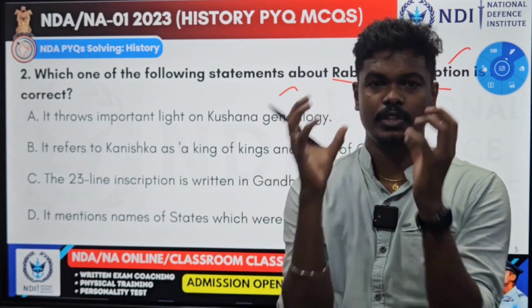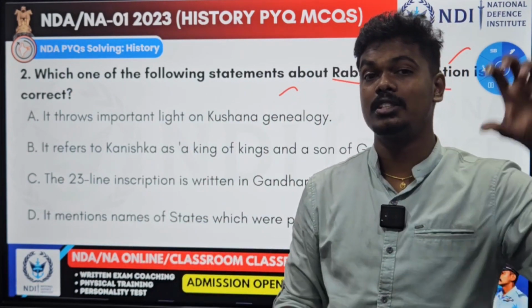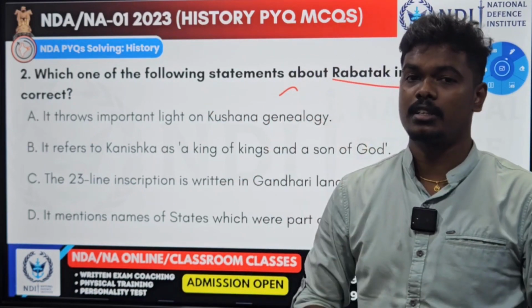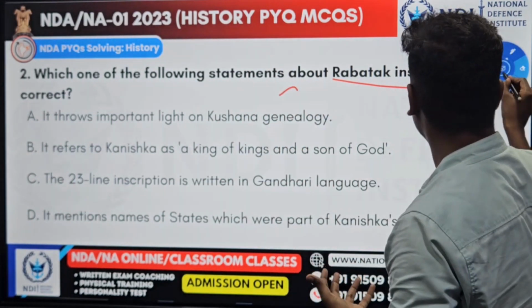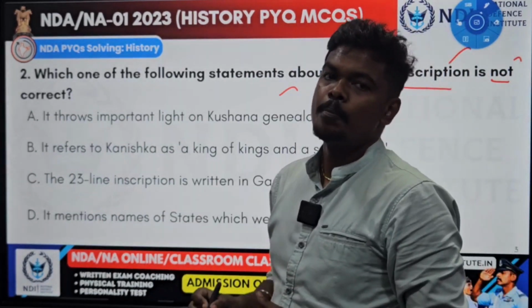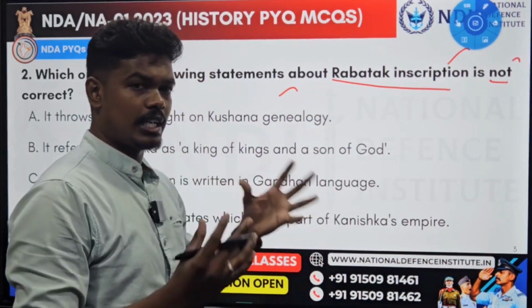Kanishka was one of the famous rulers who contributed a lot to Buddhism and who also controlled the Silk Route and Central Asia. So he created this Rabatak inscription. You see they have given four options and they are asking which among the following is not correct here. That means around three are correct and one is not correct. So if you look at the statements clearly, you will have an idea.